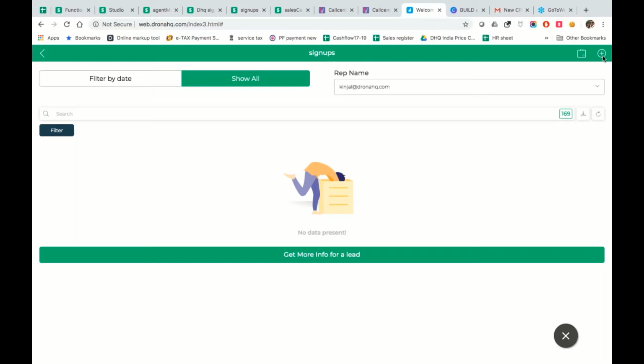We call it lead enrichment. We're going to take a look at that as well. And then we also have, like a good CRM should have, a capability to call leads. So it should have a built-in mechanism to give a call to your customer or to your prospect. That's what we call click to call. So we're going to see that as well.